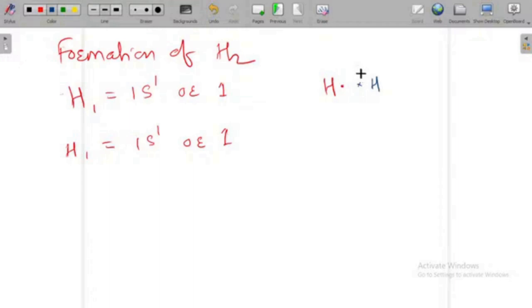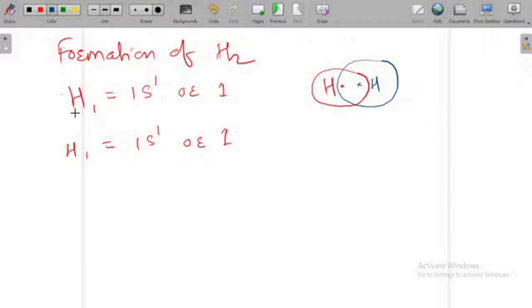okay, if I draw the circle for one hydrogen particularly, suppose if I am considering this red color hydrogen, if you consider this circle, there are two electrons. And for the another blue colored hydrogen, if you consider this circle, again there are two electrons associated with this hydrogen. What is the meaning of this? This red color hydrogen has two electrons and this blue color hydrogen is also having two electrons. So what happened here?